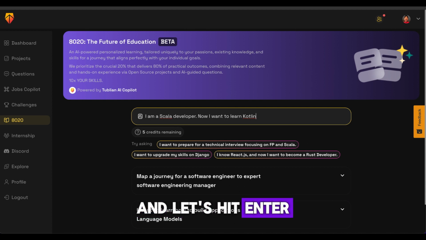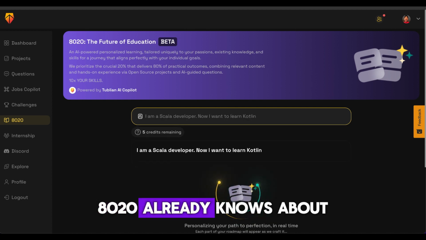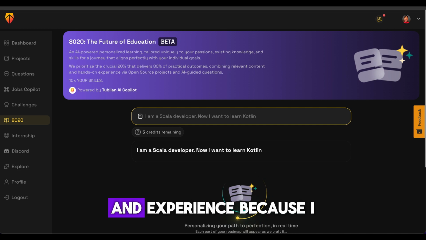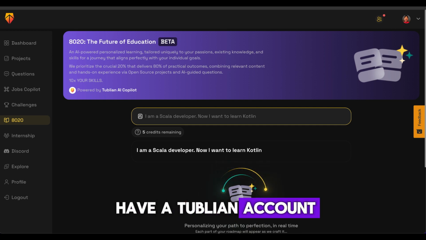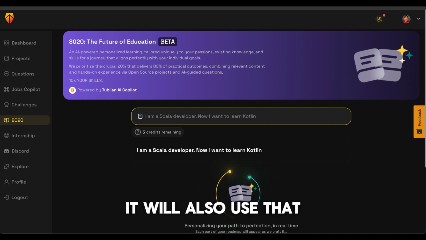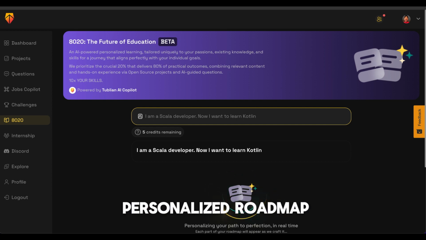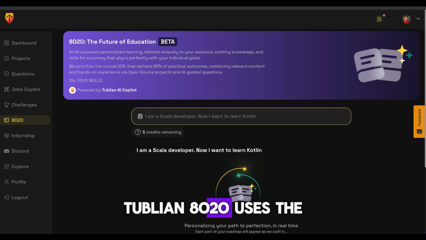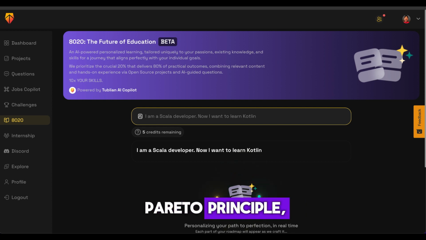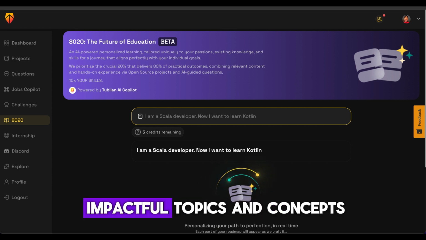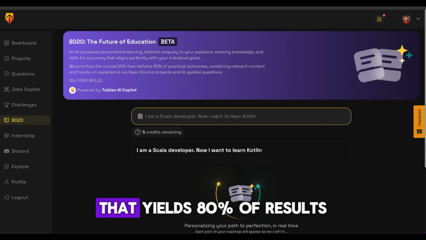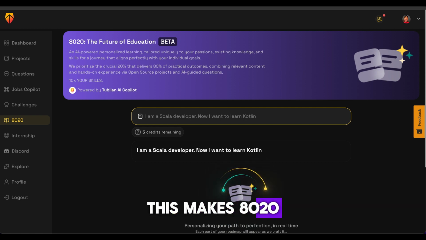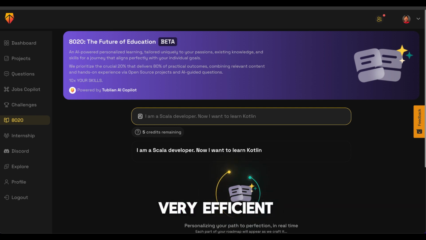And let's hit enter. 8020 already knows about my skills, my passion, my experience because I have a Tublian account. Along with this prompt, it will use that data to craft a personalized roadmap that is unique to me. 8020 uses the Pareto principle, which helps us focus on the 20% of the most impactful topics and content that yields 80% of real-world results. This makes 8020 a very efficient learning tool.